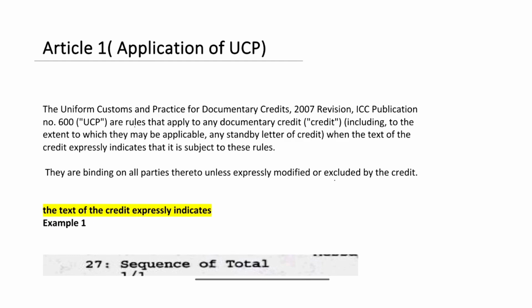Article 1 says the Uniform Customs and Practice for Documentary Credits 2007 Revision, ICC Publication number 600, are rules that apply to any documentary credit, including to the extent to which they may be applicable, any standby letter of credit, when the text of the credit expressly indicates that it is subject to these rules. They are binding on all parties thereto unless expressly modified or excluded by the credit.